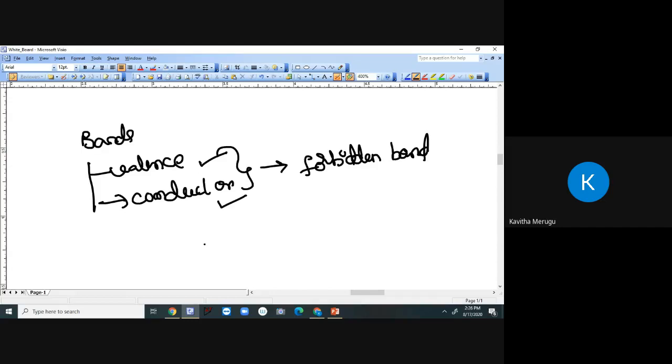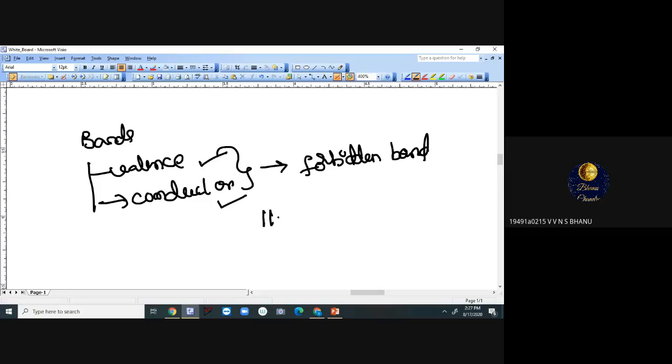Generally, in the valence band, the electrons may be either completely filled or partially filled. For example, if you take inert gases, what are the inert gases that we have?